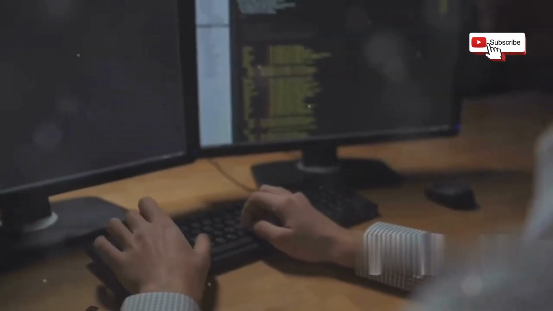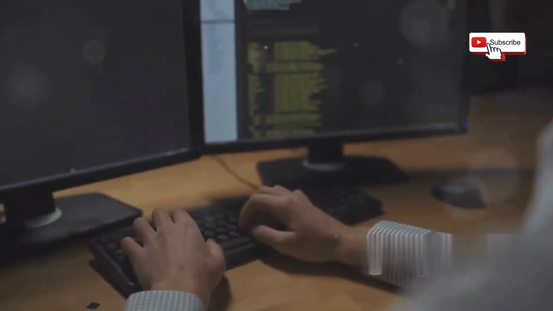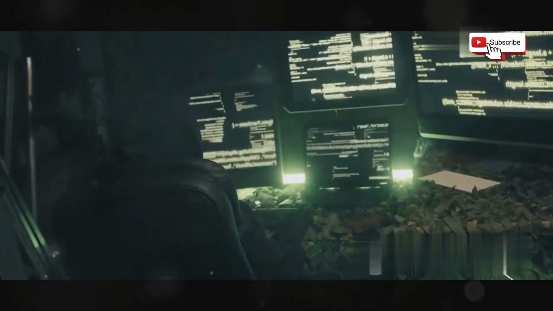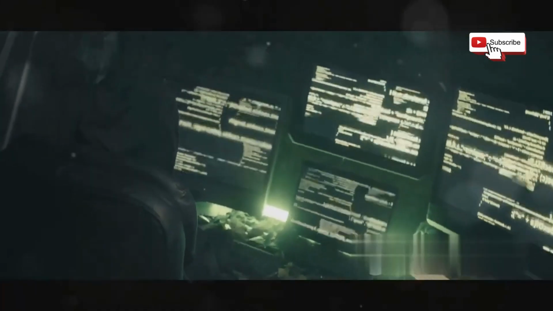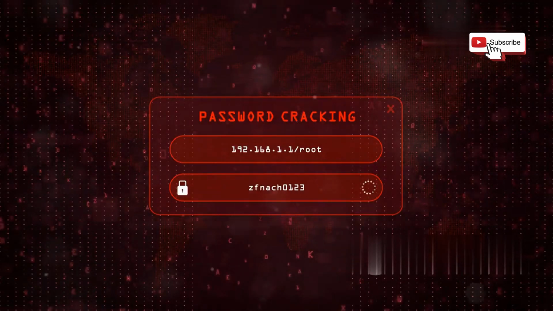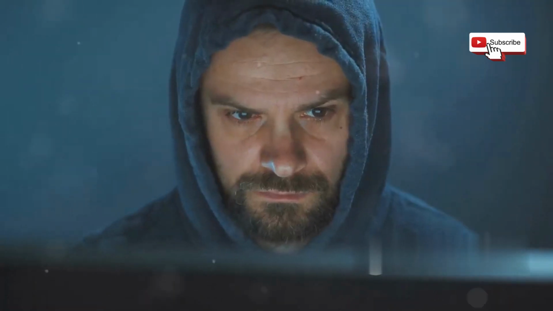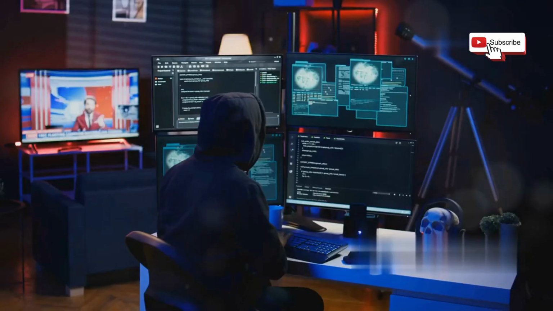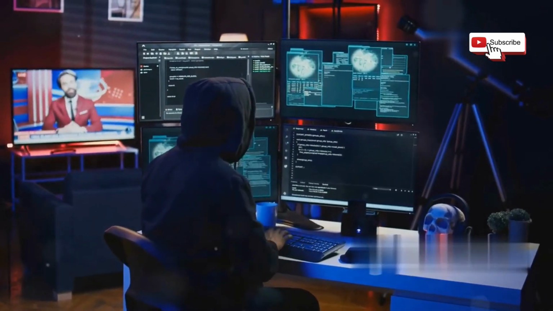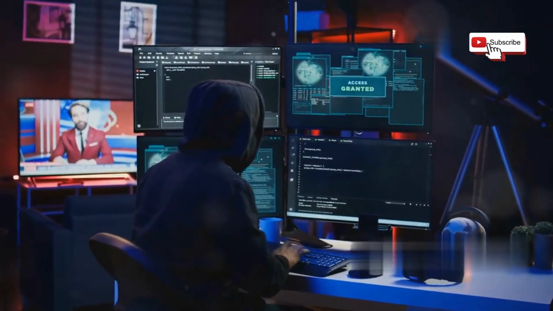Section 6. Brute force attacks. Cracking the code. Brute force attacks are a straightforward yet effective hacking method. It involves systematically guessing usernames and passwords until access is gained. Imagine a hacker targeting a website's login page. They use a program to try thousands or even millions of password combinations per second.